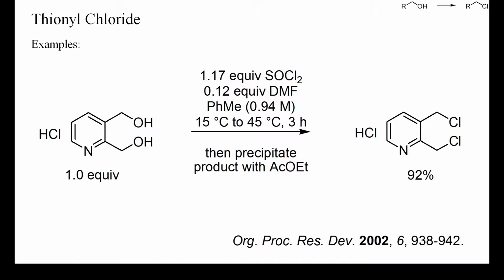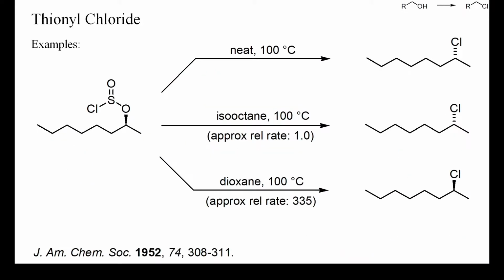Deoxychlorinations with DMF probably proceed by intermediate formation of iminium chlorides, which are discussed thoroughly in part 5 of this video playlist. These examples show how the stereochemical outcome of the thermal decomposition of chlorosulfonates is impacted by the choice of solvent. In this instance, retention only occurred in dioxane as solvent, whereas in apolar, non-coordinating isooctane or without solvent, the configuration was mostly inverted.